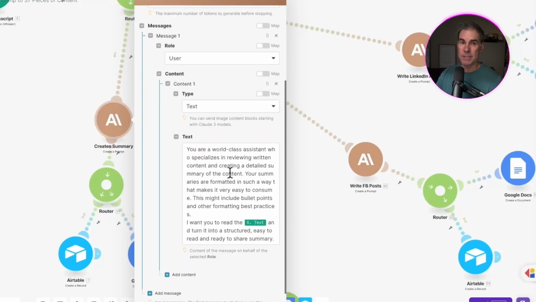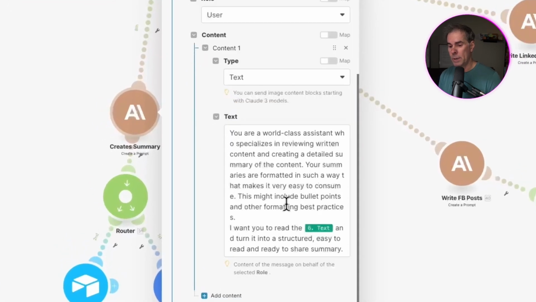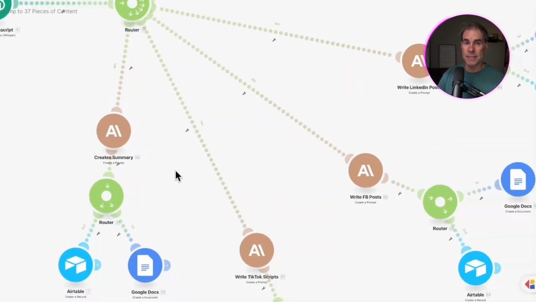The prompt in this case here, I'm just telling it you're a world-class assistant. So I'm telling it what it specializes in. And I'm very specific in telling it what I want it to do. I want you to read the text and turn it into a structured, easy to read and ready to share summary. And I'm also telling it I want it formatted in such a way that makes it easy to consume, like bullet points and formatting best practices. So the same thing is going to happen with that summary. It's going to go over into a Google Doc and then into Airtable.